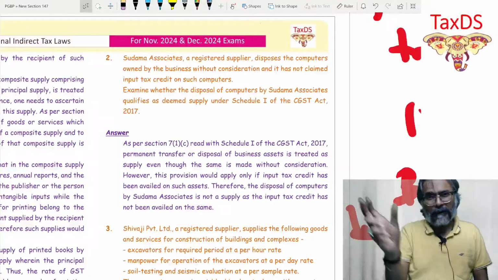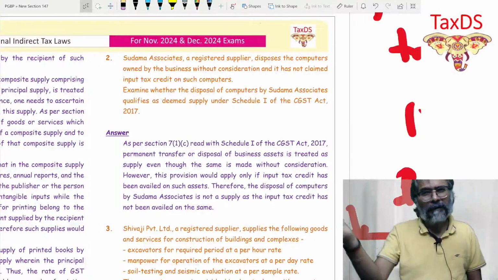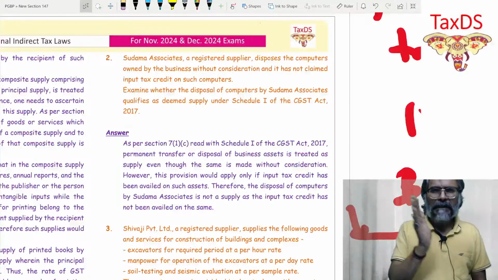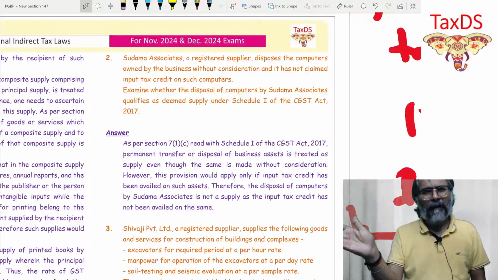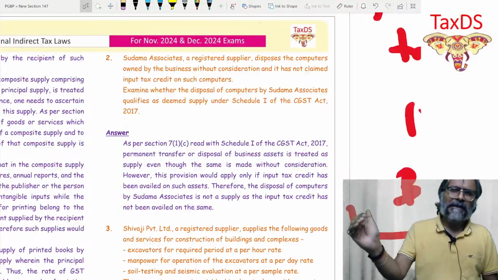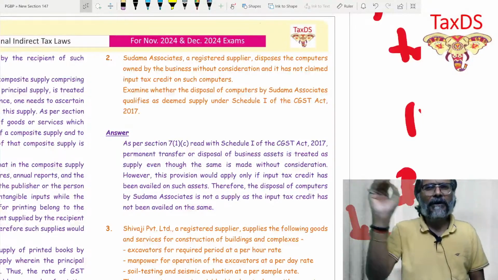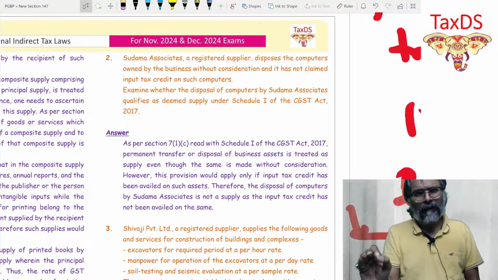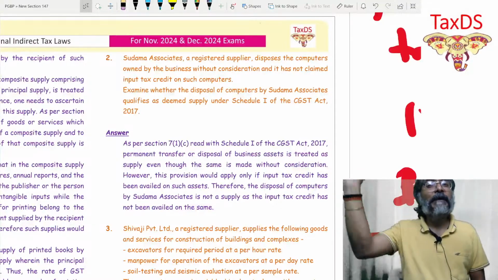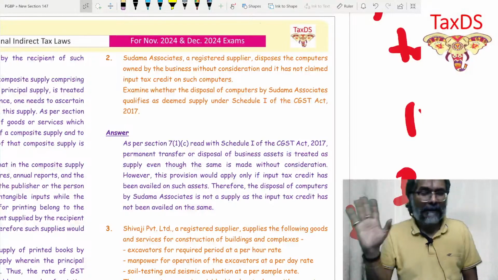So once you have written the provision, now you just put across the explanation. In the above case, since no ITC has been taken primarily, such permanent transfer of a business asset, even if it is without consideration, will not be considered as supply under 7(1)(c), since no ITC has been taken on such business asset.